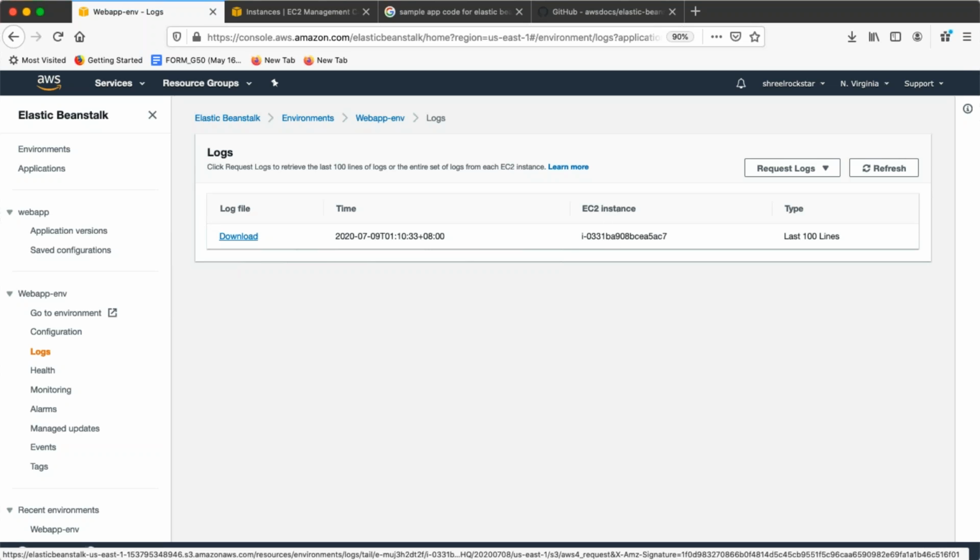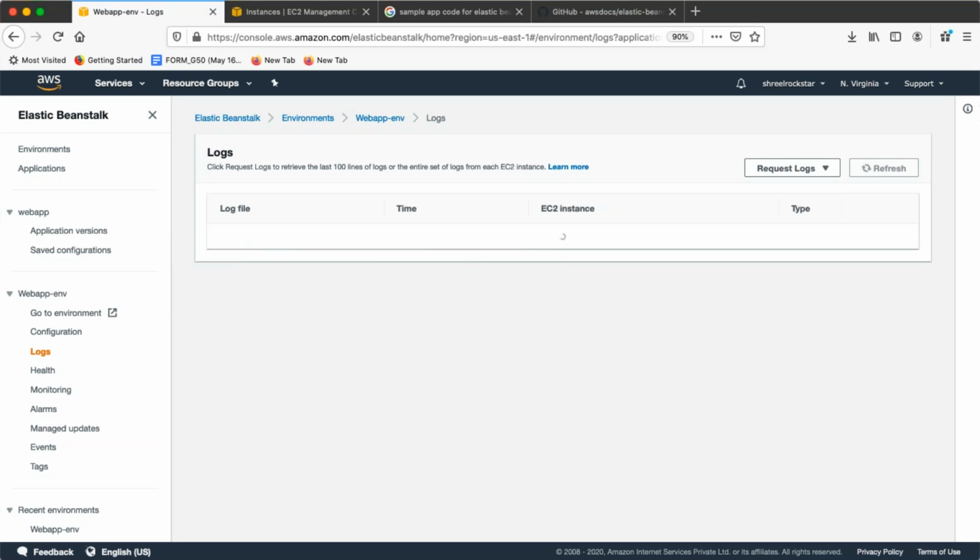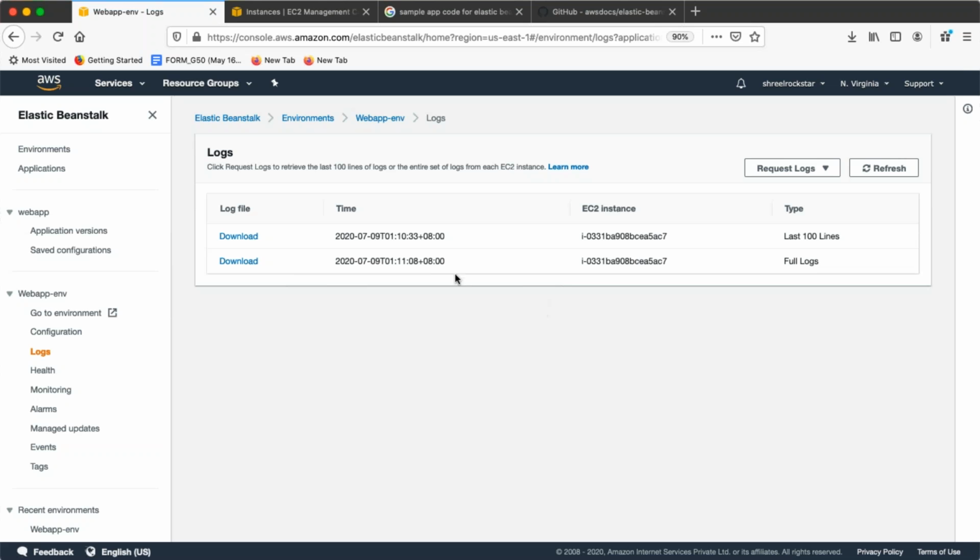So why do we have download? You can download and share with your developer. Simple. Just go through the logs and let me know if anything is not working. I can help out. So you can take care of your infra and the code will be taken care of by your AWS. And the developer can troubleshoot their problem according to the current configuration.